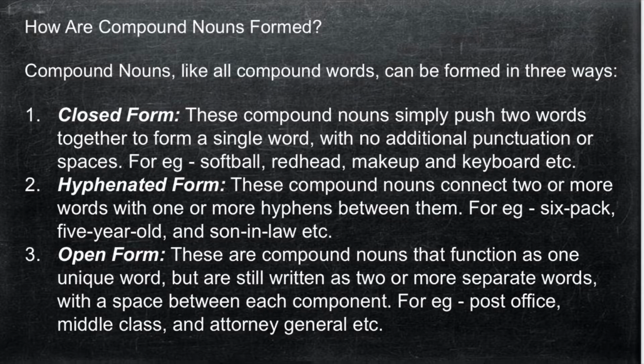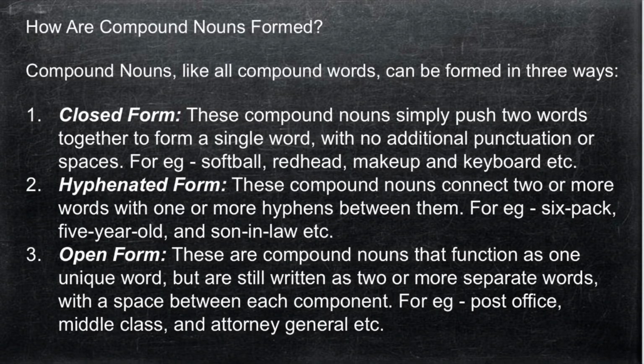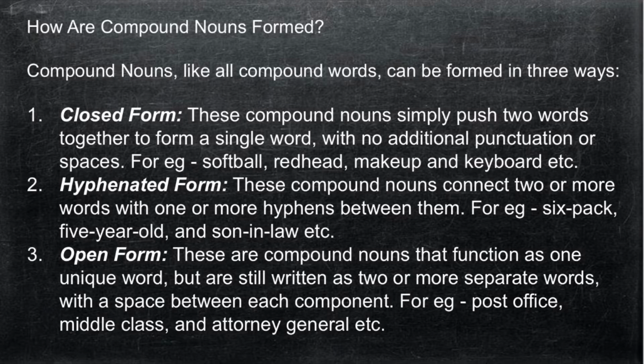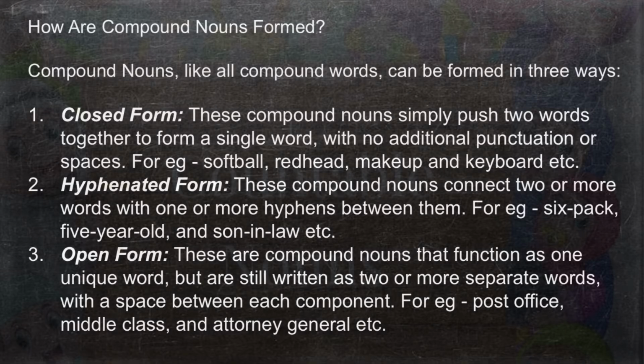Now last we have the open form of compound nouns. So these are the compound nouns that function as one unique word. Okay, so these are written as two or more separate words. They have a space between them. That is why they are known as open form. And so we can give examples like post office, middle class, and attorney general, etc.